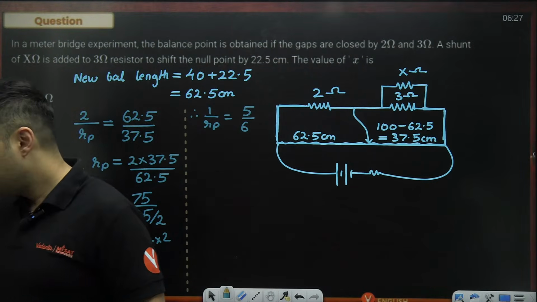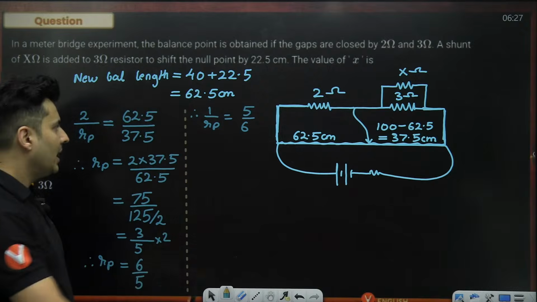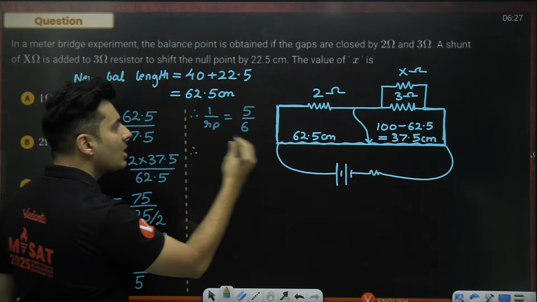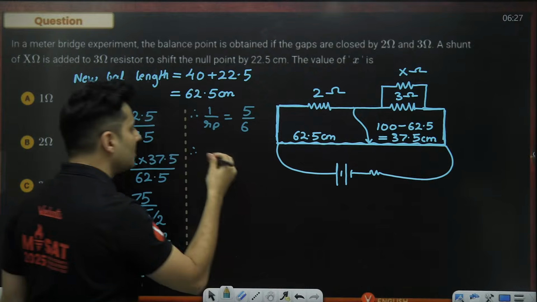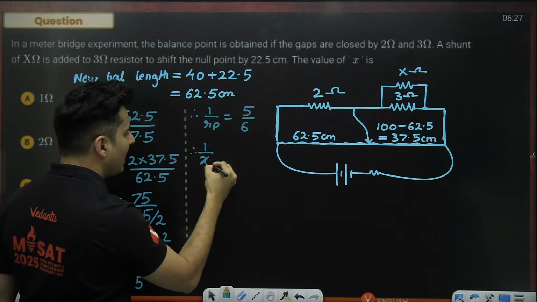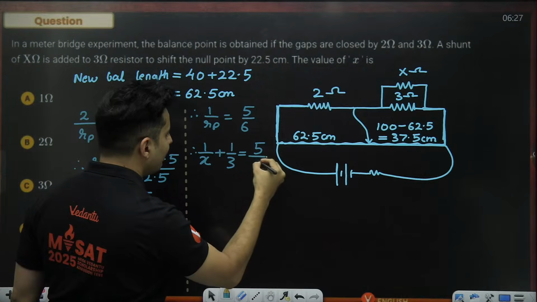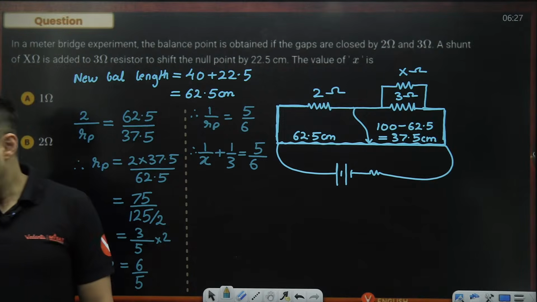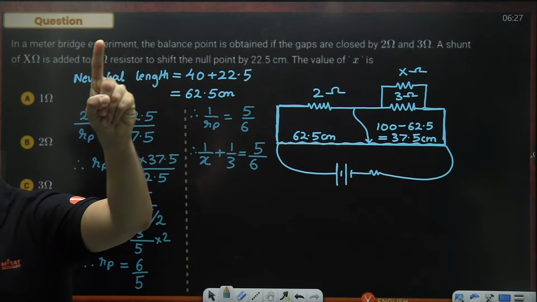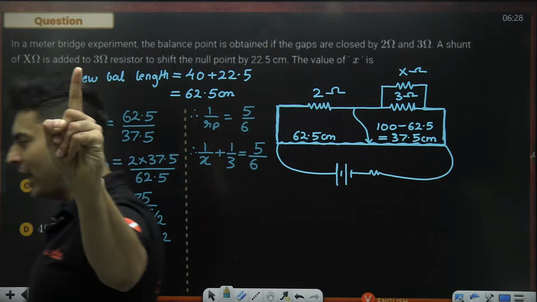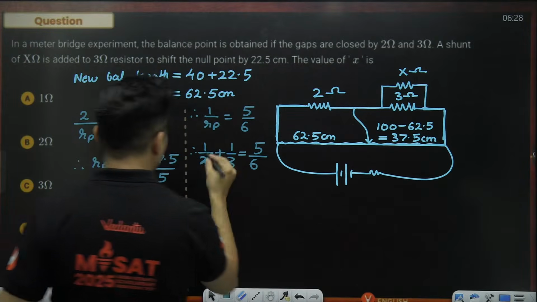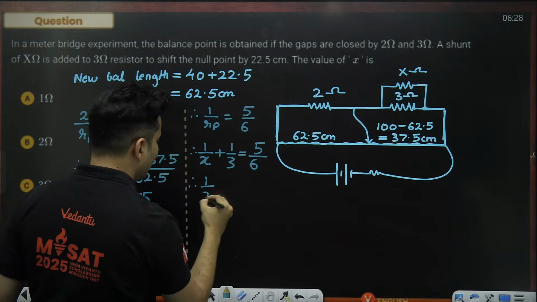Will be nothing but 5 divided by 6. Now, this is equivalent parallel resistance. So use the parallel formula. So 1 by X plus 1 by 3 is nothing but 5 divided by 6. Understood why I took the reciprocal? Everyone, why I took the reciprocal? Awesome. So now just rearrange it, you will get the answer.